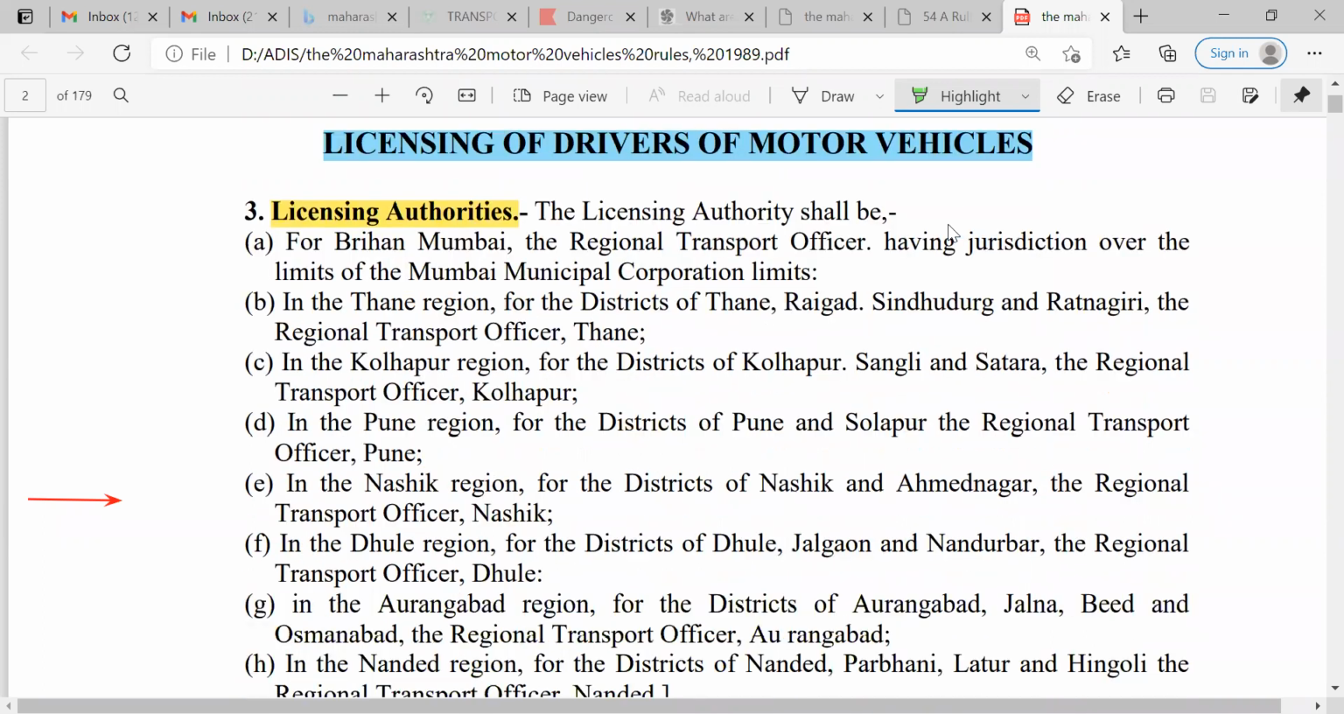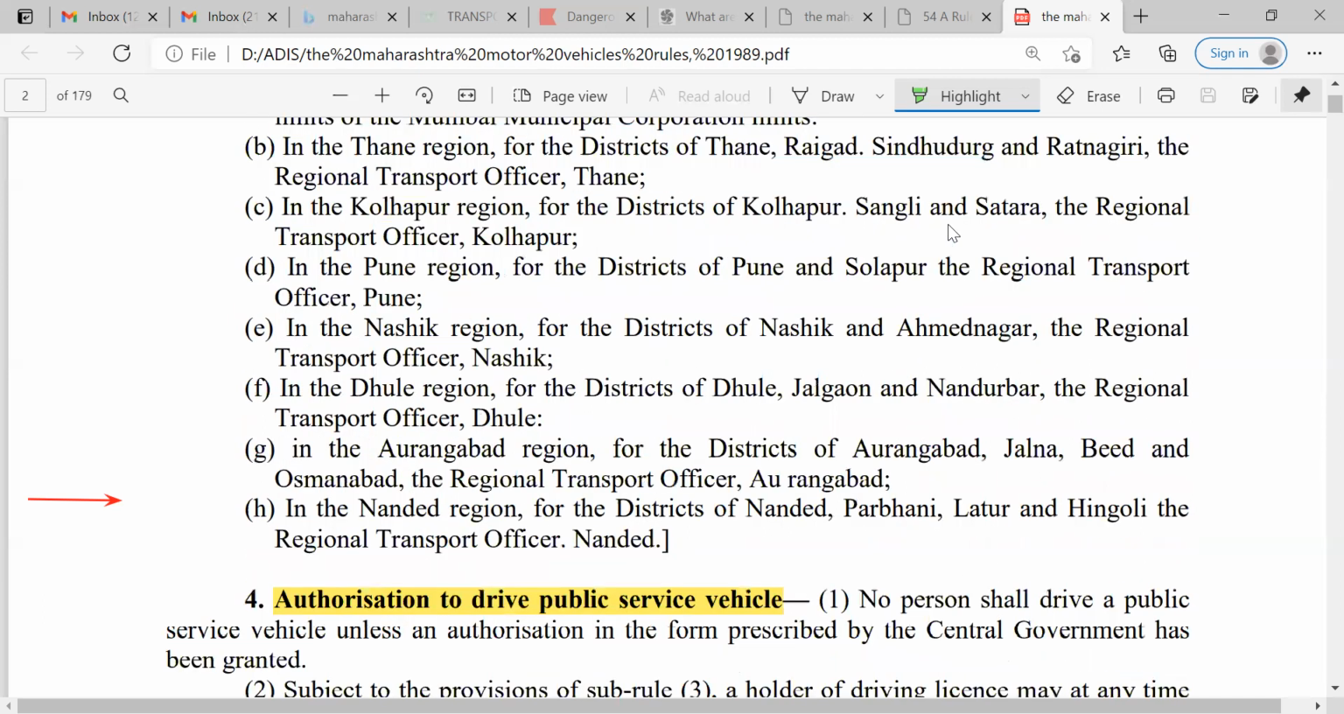The licensing authority may be different for different regions. We understand that Mumbai is different, Thane region is different, Kolhapur region is different. For example, Nasik region covers the districts of Nasik and Ahmednagar. For that purpose the officer is there, and that Regional Transport Officer is going to give licenses to the public under Nasik district and Ahmednagar, and likewise you can understand the different regions. Then authorization to drive a public service vehicle.